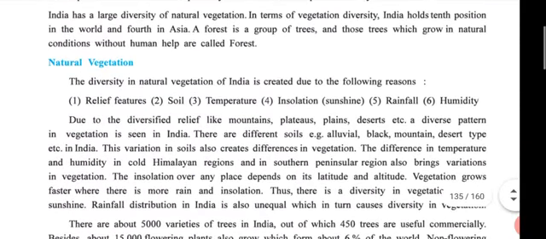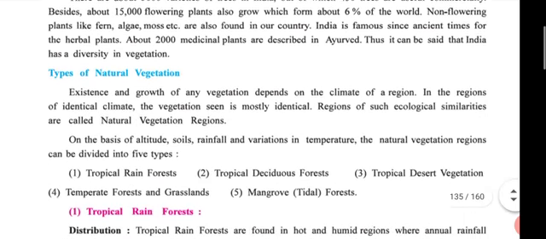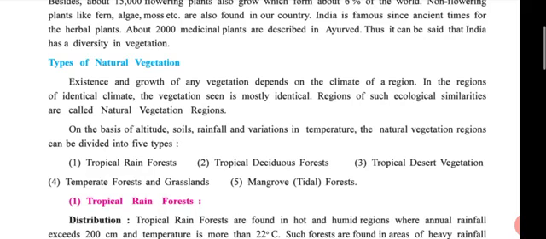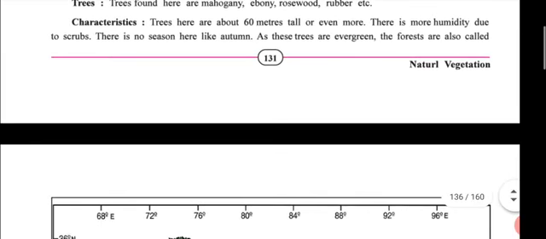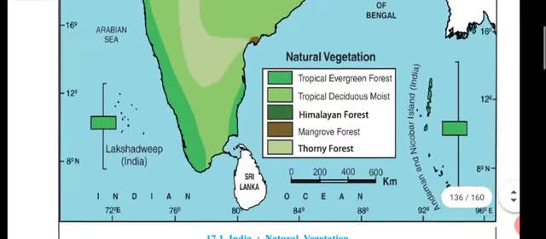So today's homework: write a short note on types of natural vegetation. You write 5 types and important points in respective forest, distribution, trees, characteristics, all points you have to write. Map, you skip this.